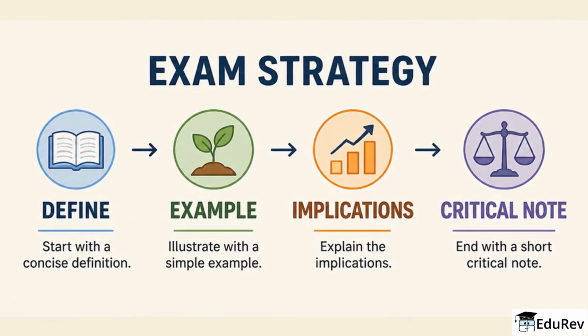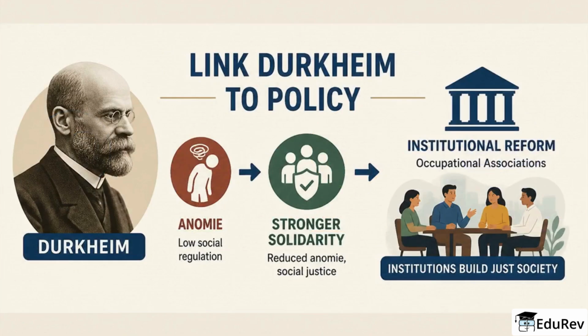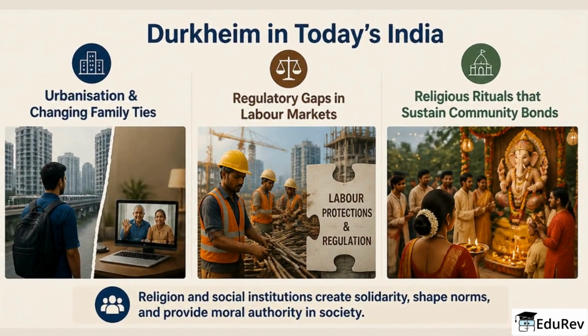Exam strategy. Start answers with a concise definition. Illustrate with a simple example. Explain implications and end with a short critical note. A tip many aspirants miss. Link Durkheim to policy. For example, propose institutional reforms like occupational associations to reduce anomie and strengthen social justice. Also use contemporary Indian examples: urbanization and changing family ties, regulatory gaps in labor markets, or religious rituals that sustain community bonds.